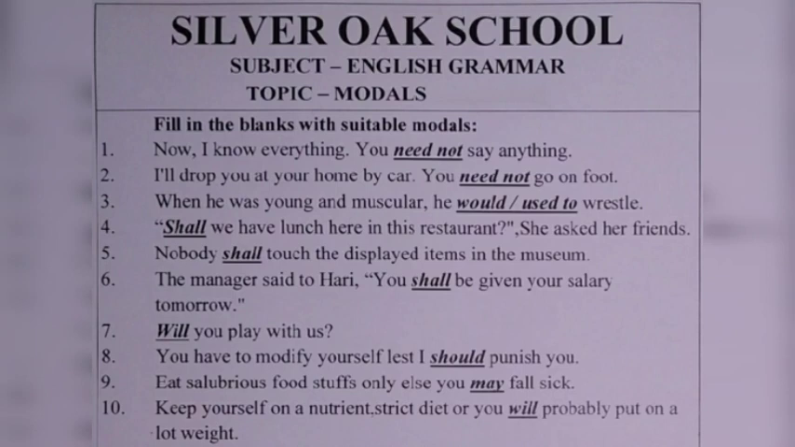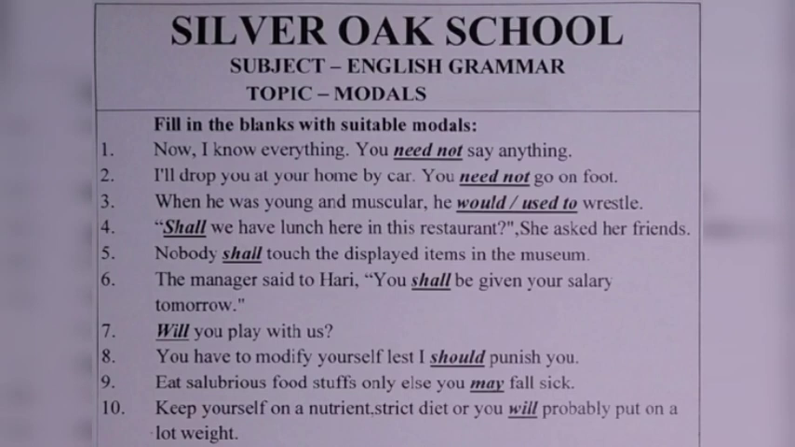The fifth sentence is, nobody shall touch the displayed items in the museum. When there is the sense of some prohibition in a sentence, means if something is restricted to be done, we use either must not or shall. If the given sentence starts with some negative word, we use shall, or if not, then must not. So here in the fifth sentence, you can see the sentence starts with a negative word, nobody. So we have used here shall, and the sense is of prohibition.